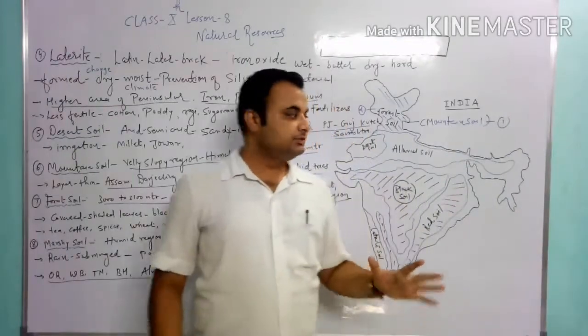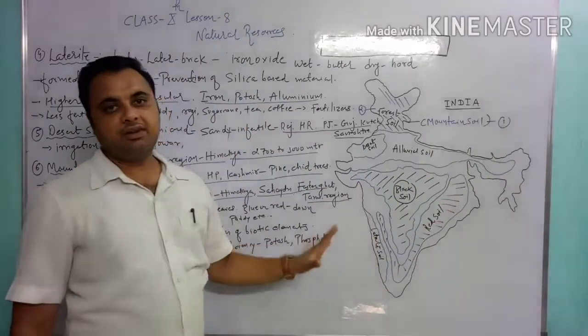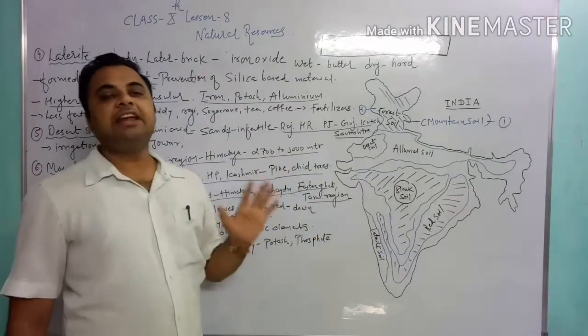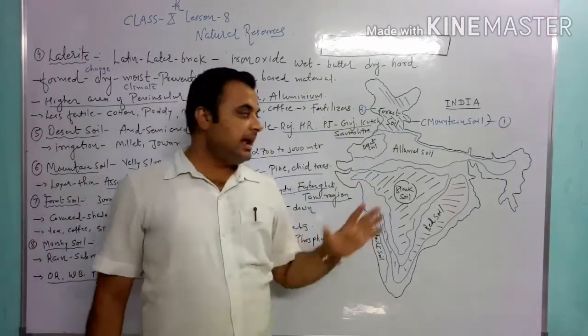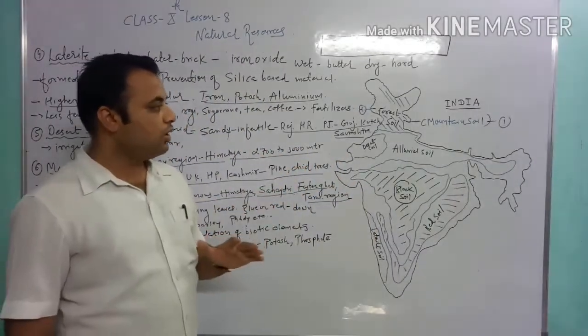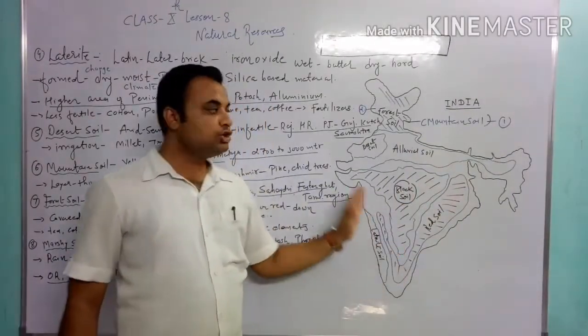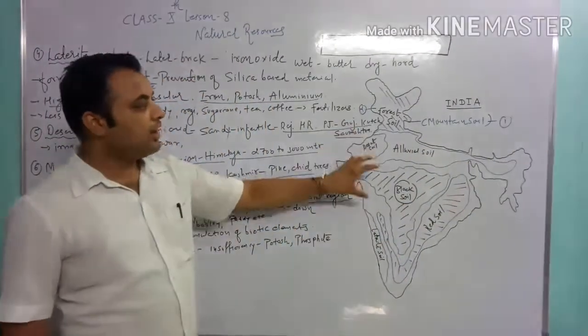So this is the information regarding the types of soil in our country. There are total 8 types of soil in our country, and in your board examination and in the school examination also, a map can be asked from this lesson. They show the different parts of the soil in our country.